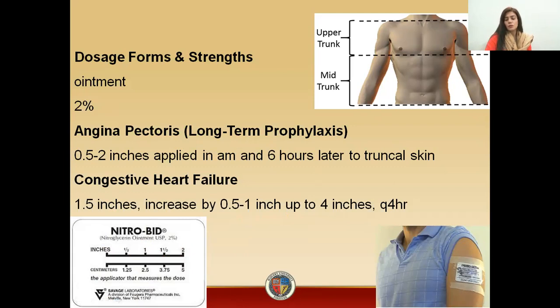So students, this was all about the use of nitroglycerin. This was all about the different dosage forms of nitroglycerin available in the market. This was all about the mode of action of the organic nitrates.